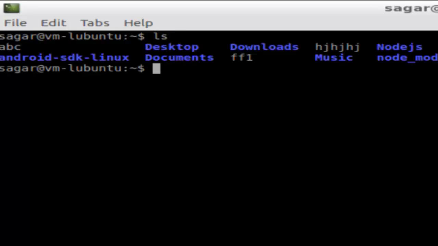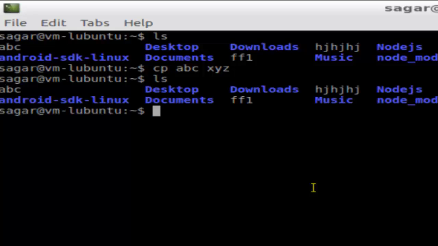Let us say we have this abc file, as you can see over here, and I want to copy this file to the same home directory. What I can do simply is cp abc, and here I can give the new name to the file, say xyz, and then hit enter. So abc will be copied in the same directory. Notice that xyz is not available right now in the current directory. Once I copy that and use ls, xyz will be here.